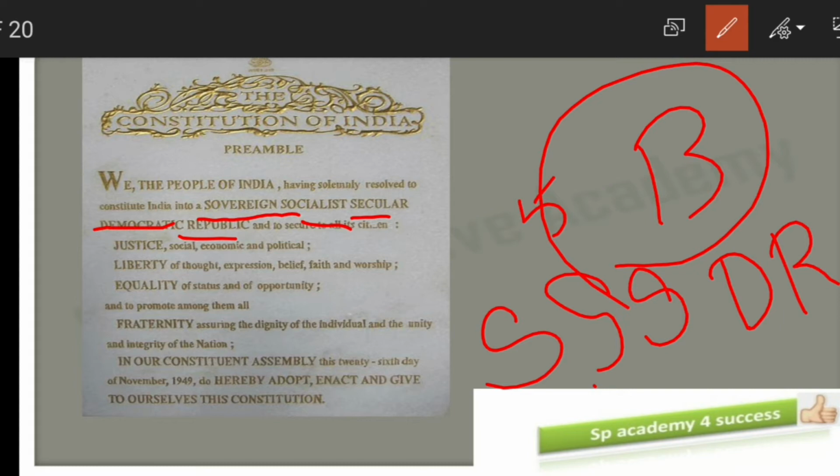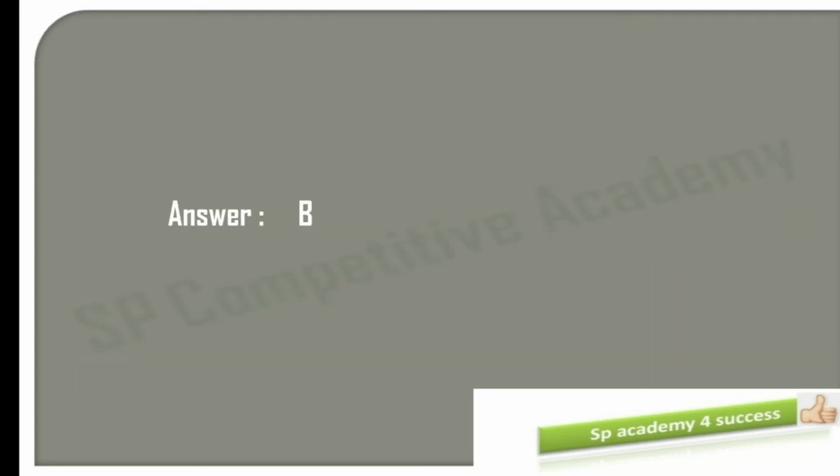The first 2 S's will be sovereign, SO, socialist, SO, and the next S will be SE, that is secular, and then follow democratic and republic. So keep some shortcuts to remember such types of questions. But the order is very important. So what is the answer for this particular question? Option B is the right answer. Right, moving on to the next MCQ.